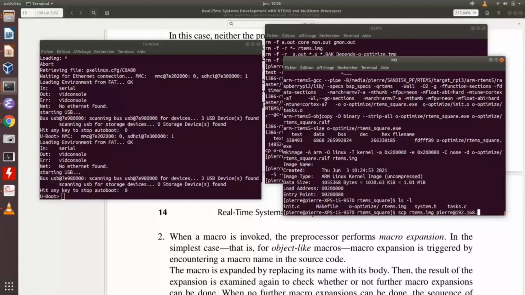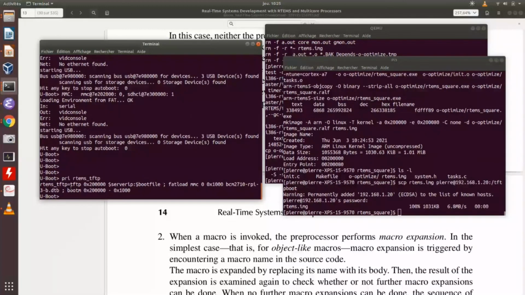Okay, so I have a Raspberry Pi here. So I have a macro which is called RTEMS TFTP. And with RTEMS TFTP, I load the RTEMS application in the memory. I load the device tree, very important. But the device tree is on SD card, and I boot the application. So I just type run RTEMS TFTP.